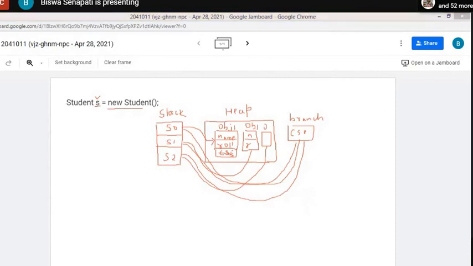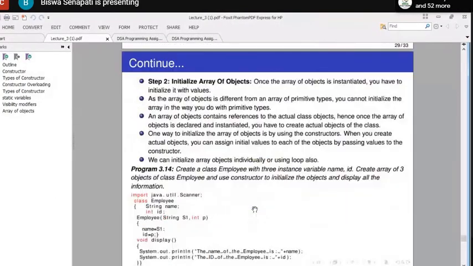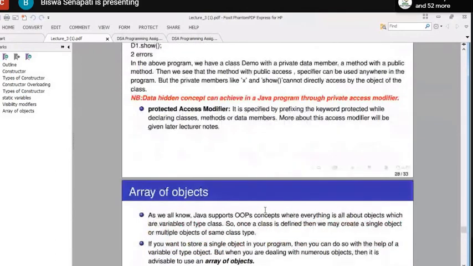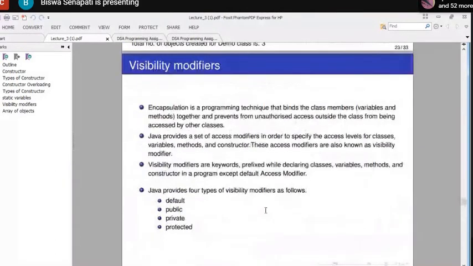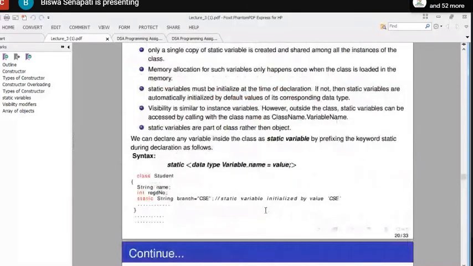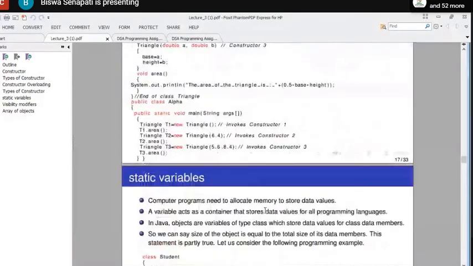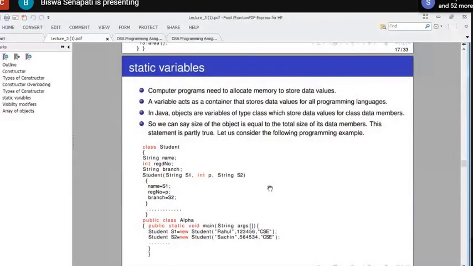Okay, since this is the end part, we have completed the first one because someone asked yesterday about the array of objects. So now let us go for the concept of static data members, static variables. All of you try to understand. Computer programs need to allocate memory to store data values. A variable acts as a container that stores data values for all programming languages. In Java, objects are variables of type class, which store data values of the class data members.